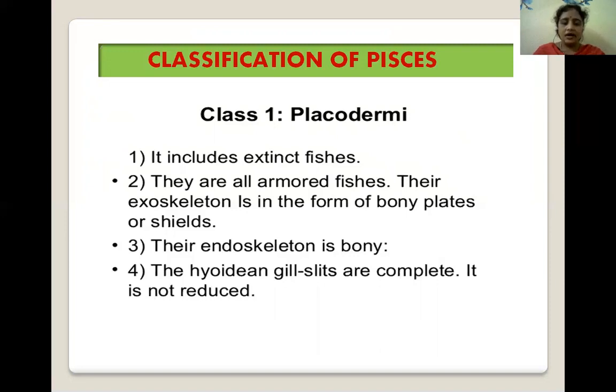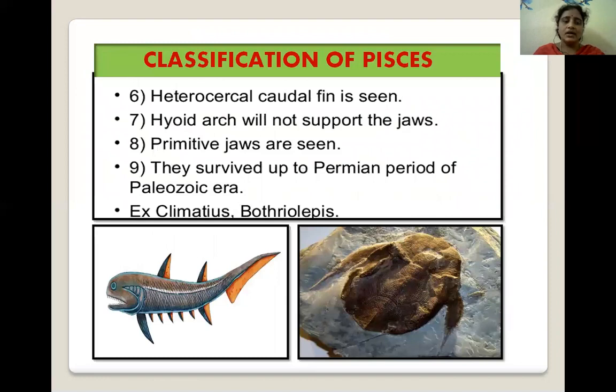The hyoidean gill slits are complete, not reduced. A heterocercal caudal fin is seen in placoderms. The hyoid arch does not support the jaws. Primitive jaws are seen in these placoderms.